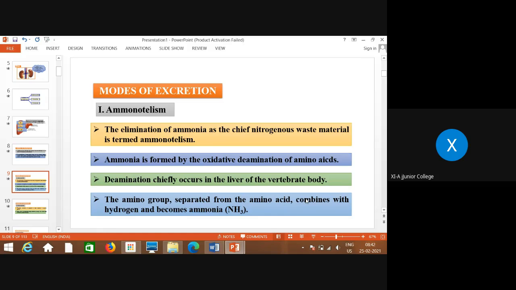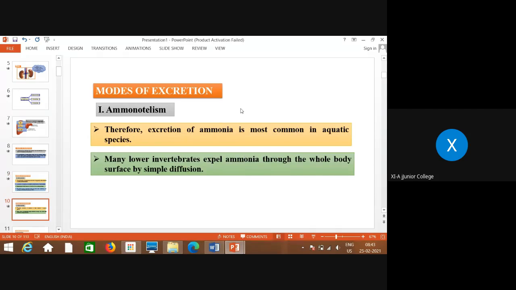That is deamination. Deamination chiefly occurs in the liver of the vertebrate body. The amino group separated from the amino acid combines with hydrogen and becomes ammonia. So this is ammonotelism, where excretion takes place in the form of ammonia.